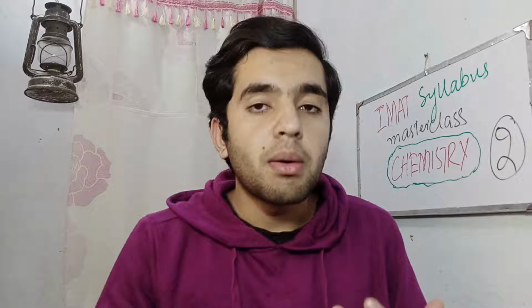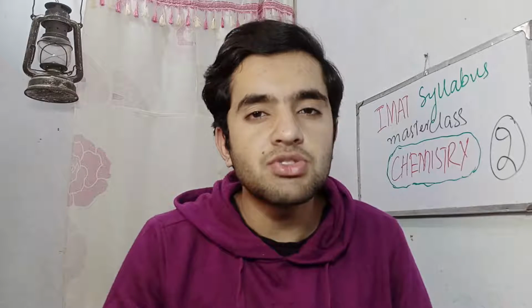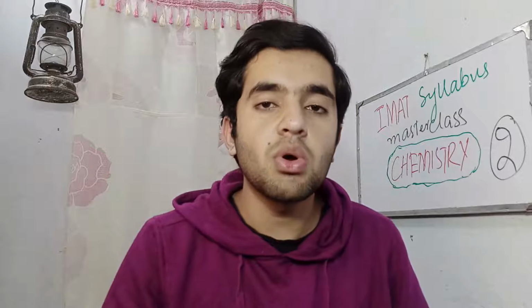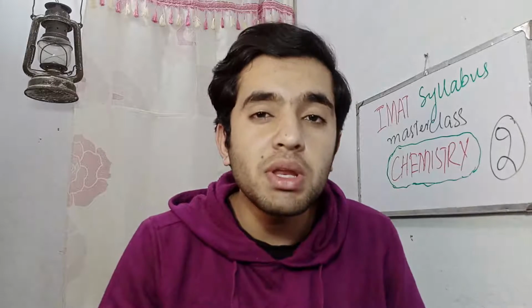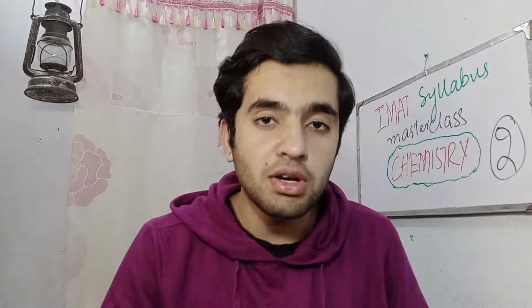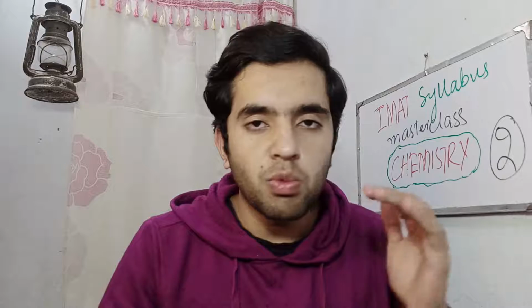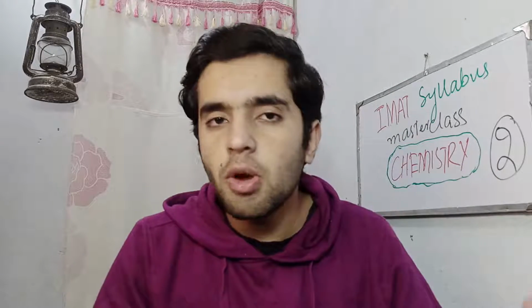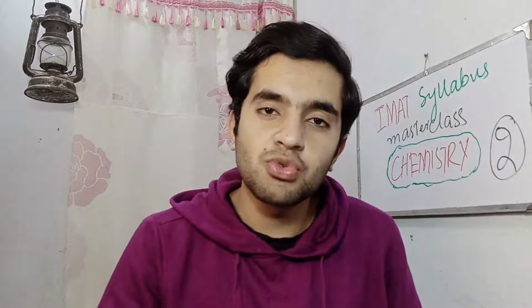the IMAT syllabus that the Italian Ministry publishes is very general. They generally mention only the chapter names. So what I have done is make a table of contents in a very easy manner, and additionally I explained the topics within every chapter, like what is under each chapter. All those topics are mentioned with explanations from my own notes. So let's go to the screen and see what I have cooked today for the chemistry section.